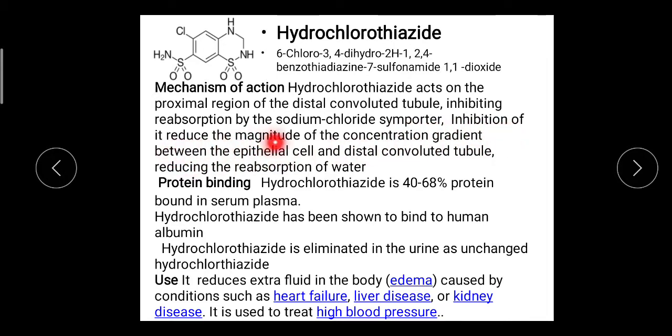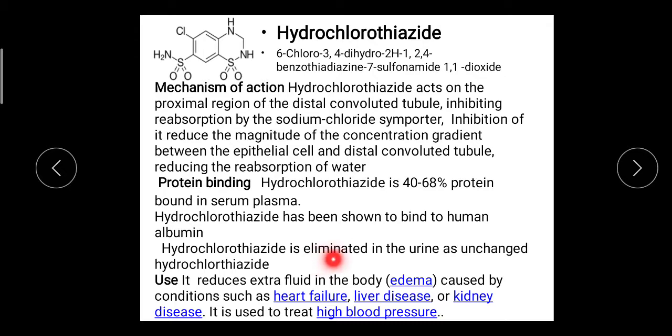Inhibition reduces the magnitude of the concentration gradient between the epithelial cell and the distal convoluted tubule, reducing the reabsorption of water. Now, protein binding: when hydrochlorothiazide is taken, 40 to 68 percent is protein bound in the blood plasma. It mainly binds to the human albumin protein.